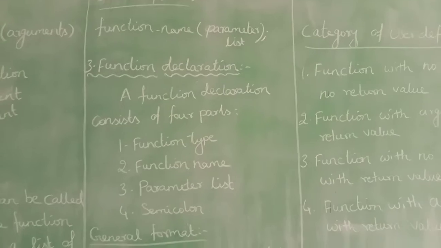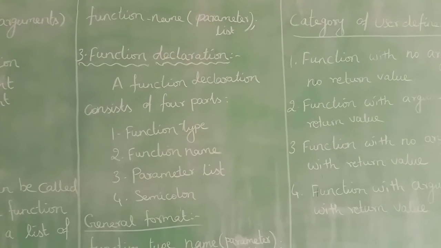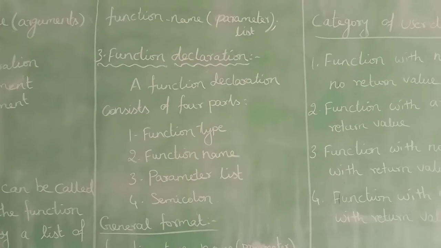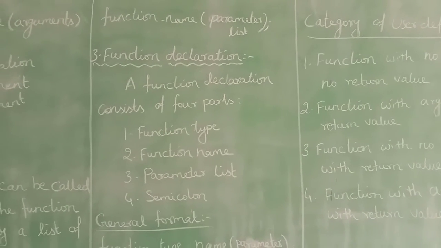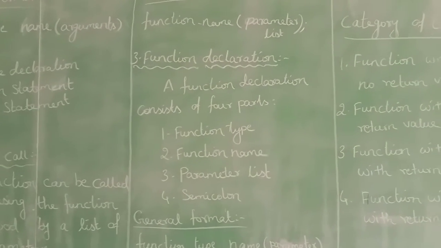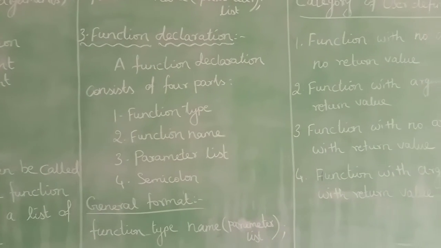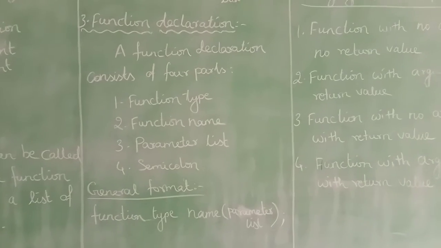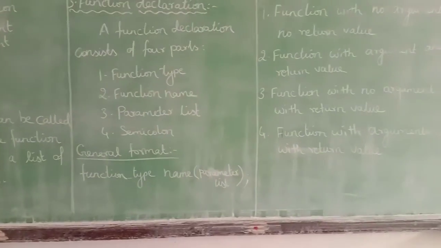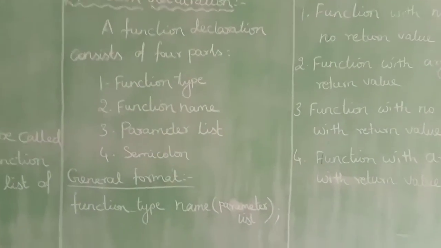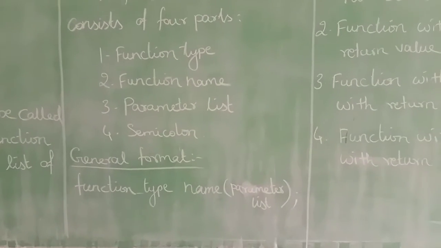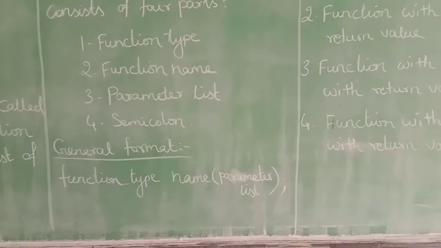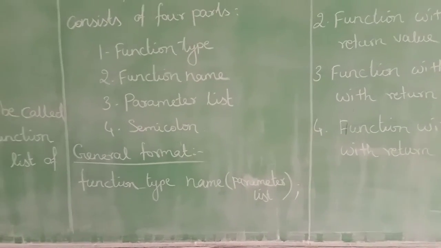Another element is function declaration. This function declaration is also known as function prototype. The function declaration consists of four parts: function type, function name, parameter list, and last one is semicolon. The general format for function declaration is function type, function name, within brackets the parameter list, ending with a semicolon.